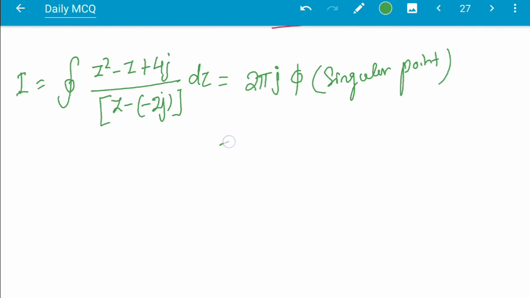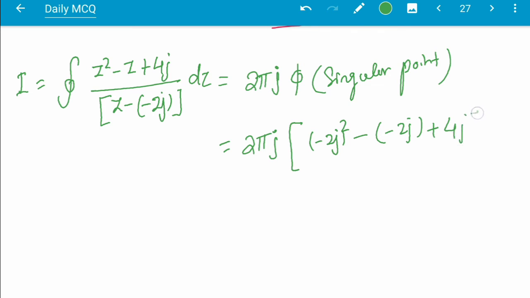So this is equal to 2 pi j into phi of z0, meaning (minus 2j) squared minus (minus 2j) plus 4j. Here I have taken z equal to z0, that is, minus 2j.